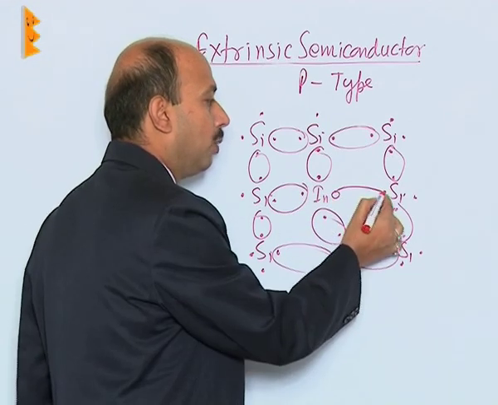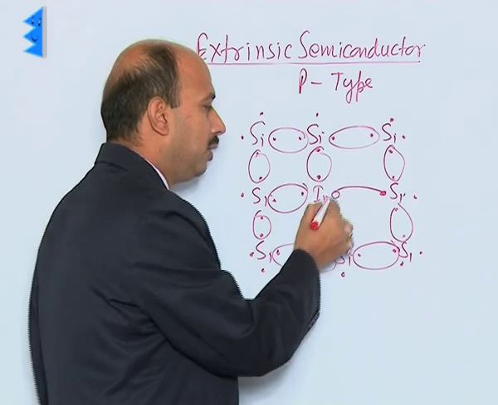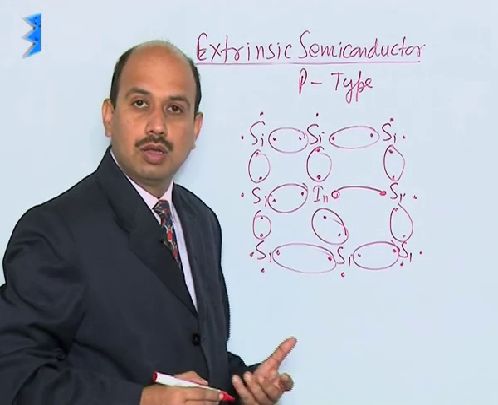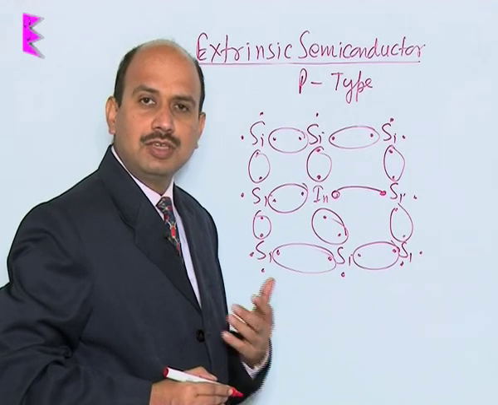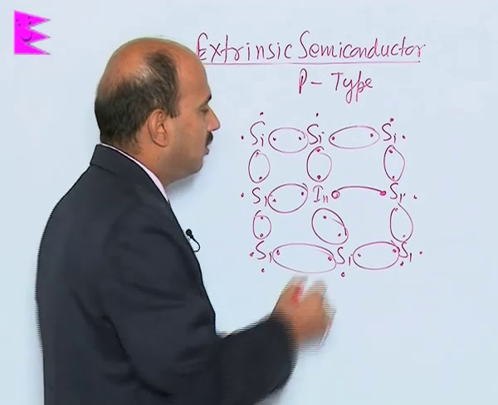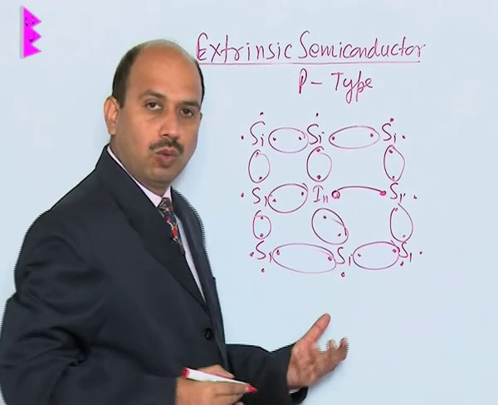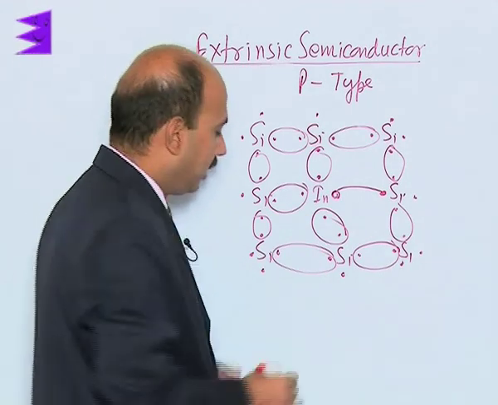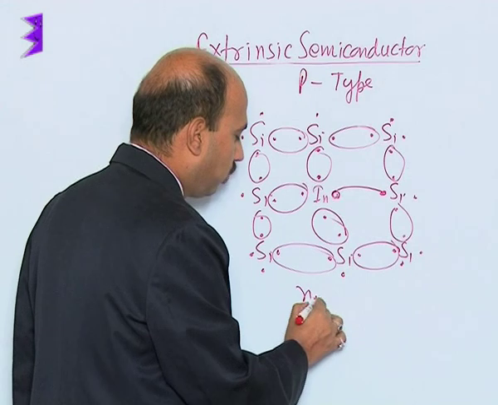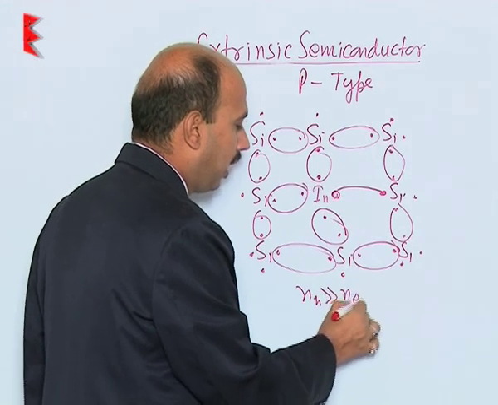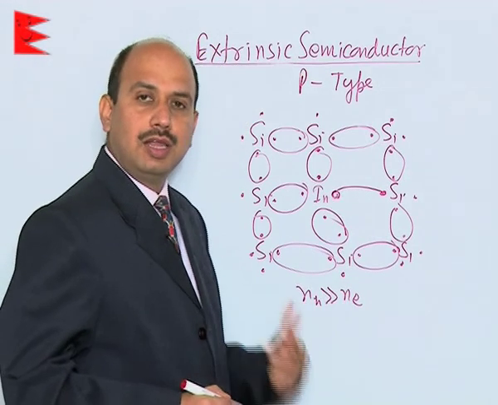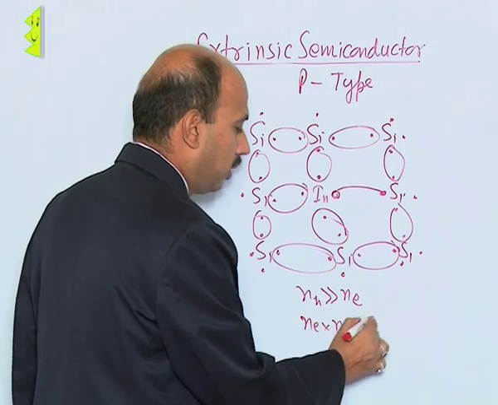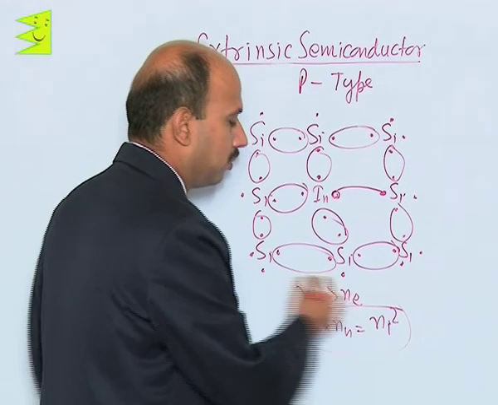So this electron of the silicon atom is unbonded, which means there is an empty space. This is called a hole, and since there is no charge there, it is considered to be positive. So this empty space is known as a hole. In this case, just by adding indium, you get a large number of holes. So NH is much greater than Ne, and the relation remains as before: Ne into NH is equal to Ni square.